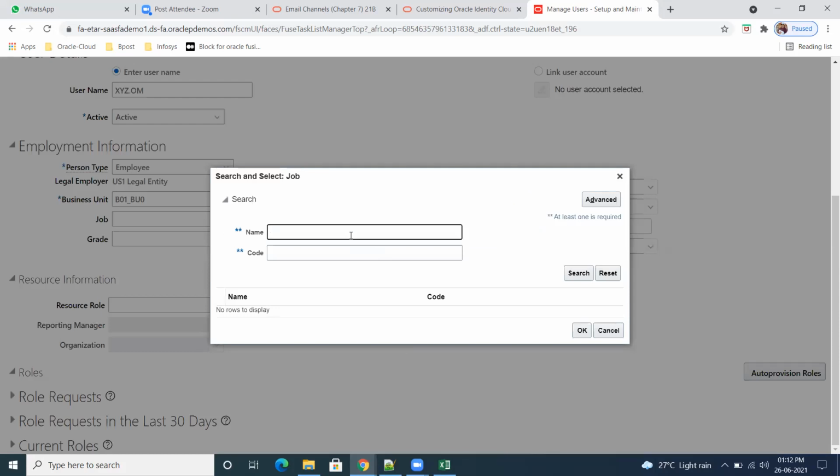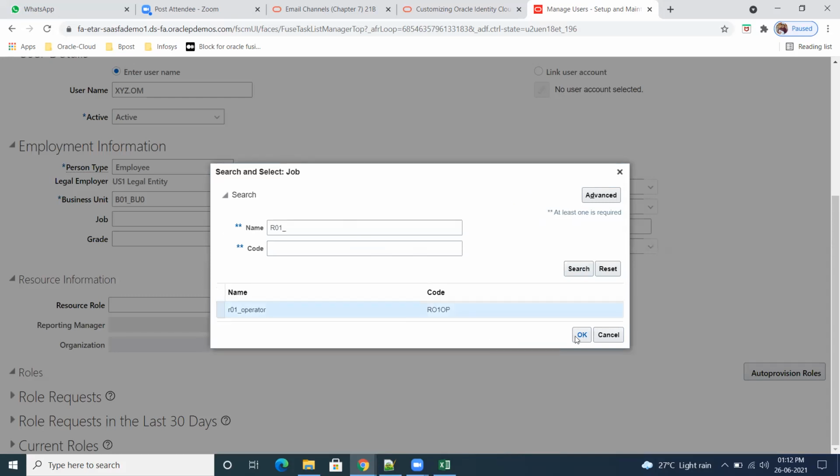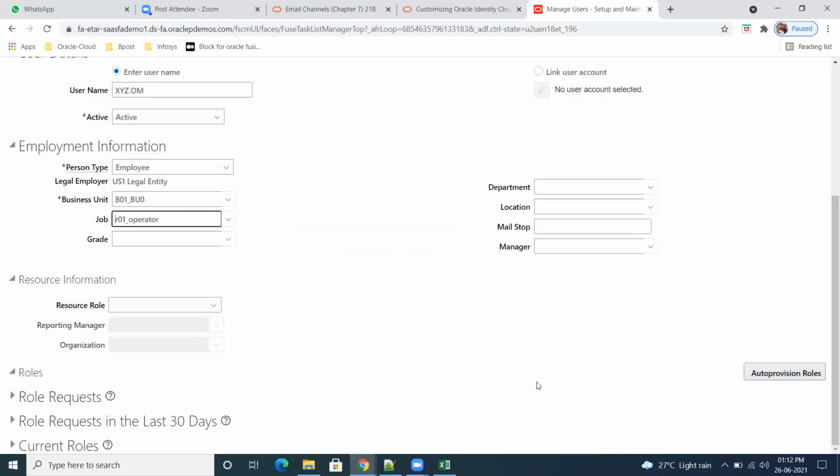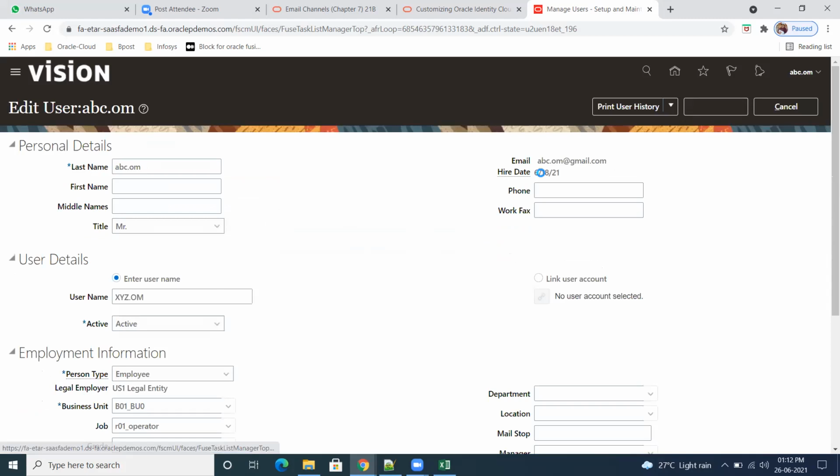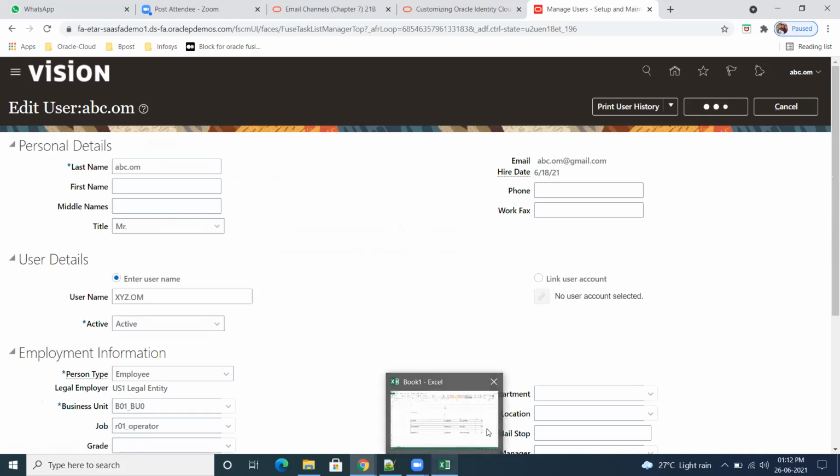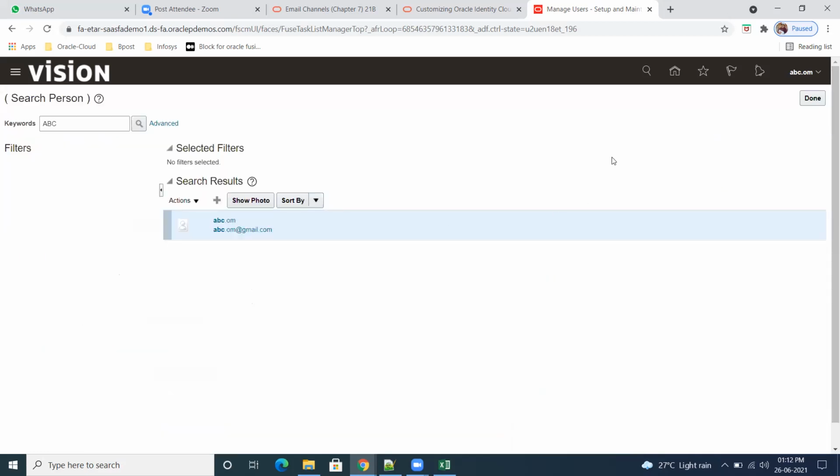So I am giving here R01 operator job. Okay. Now manager also, once you add that, then we'll map the manager. So this is the first job level mapping. Similarly, what is my next one? R01 manager. So that also immediately will create.